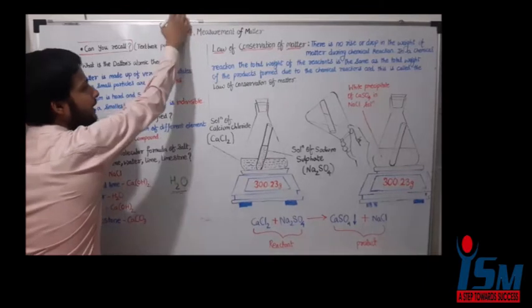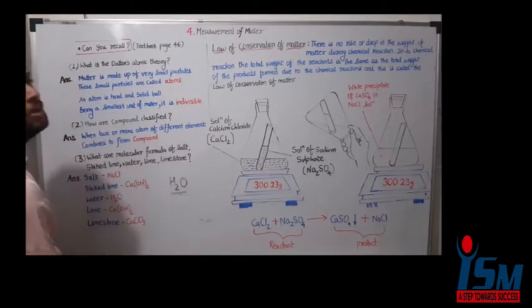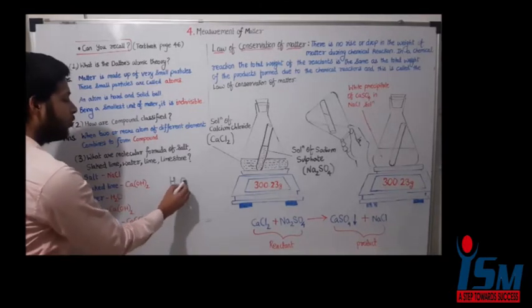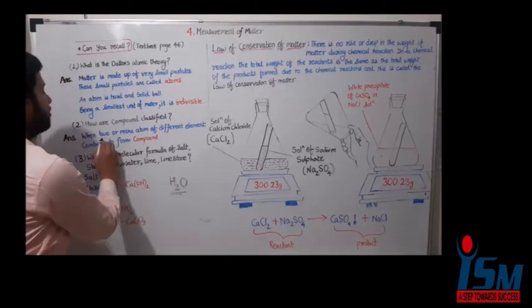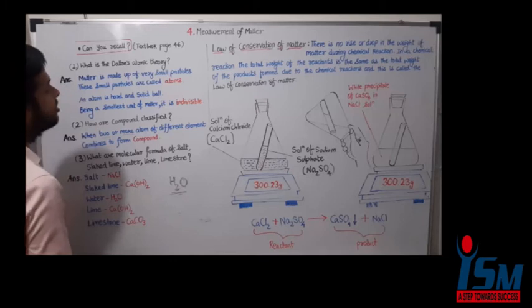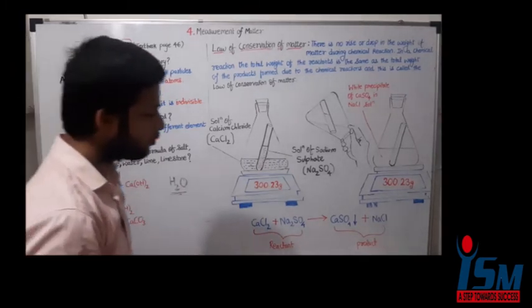So is it an element or a compound? Tell me fast, is it an element or a compound? So definitely it is a compound. It consists of two atoms of hydrogen and one atom of oxygen. That is, two or more atoms of different elements. Hydrogen and oxygen are different elements that combine to form a compound.